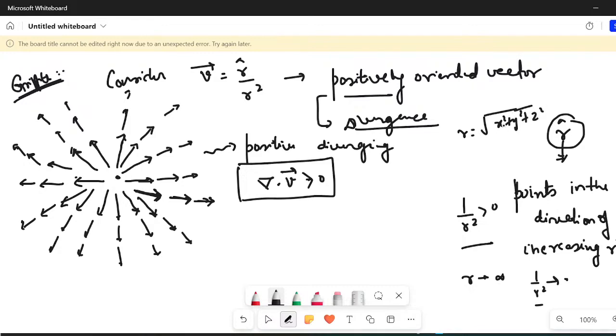So if you move further away from the origin, the strength of the field would decrease, but overall it would be pointing outwards. So what divergence can you expect? Clearly the divergence should be positive, because the physical meaning of divergence is how well your vector field is diverging. Yes or no? Let me know if you don't get it.